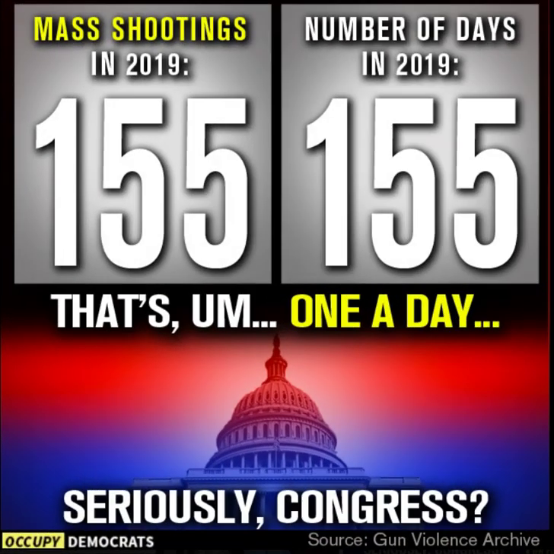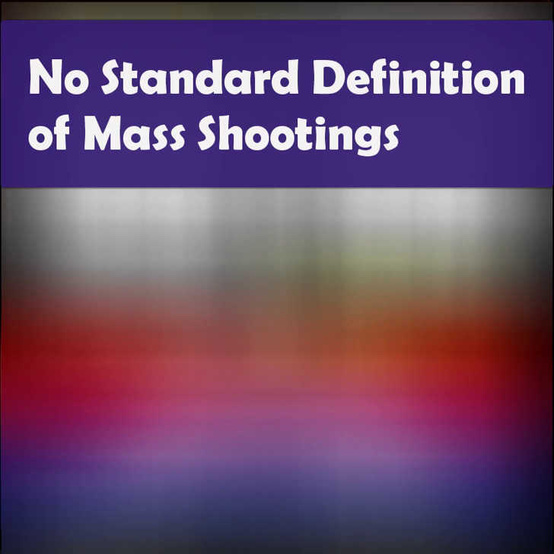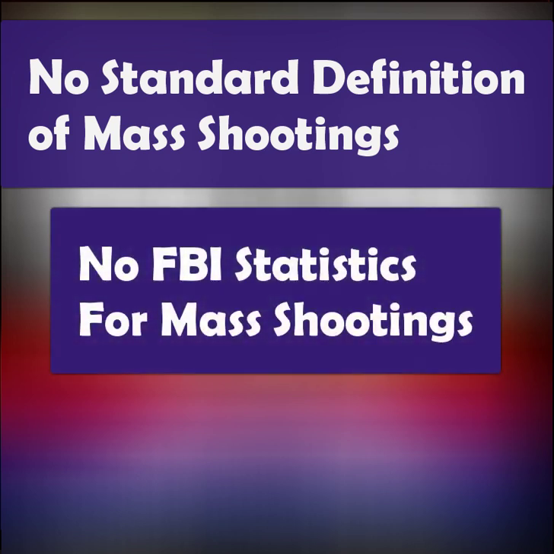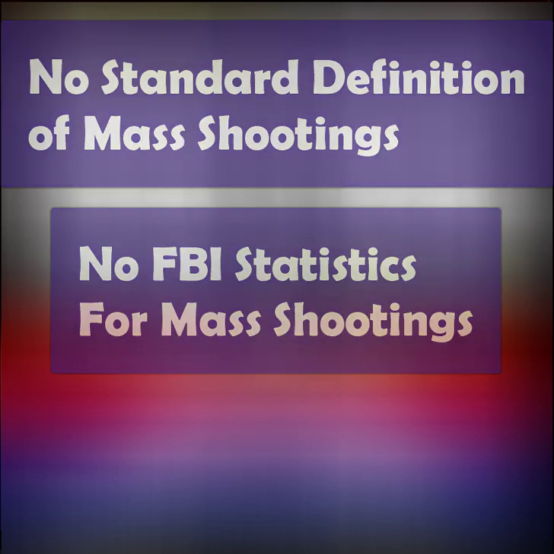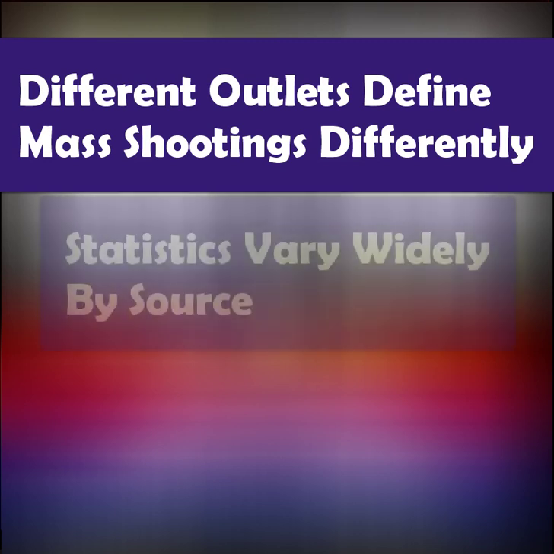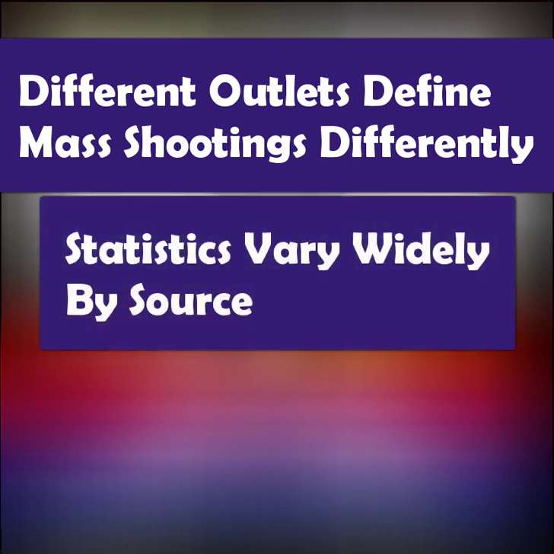The first and most important thing to understand about mass shooting statistics is that there is no standard or official definition of a mass shooting. The FBI has defined mass killings, but that's an entirely different concept, as we'll soon find out. So what that means is that you'll never see FBI statistics for mass shootings like you would for homicides or other violent crimes. So this means that different outlets can use different criteria, which can result in statistics that have massive discrepancies depending on which source you use.